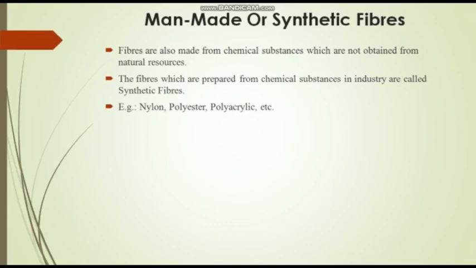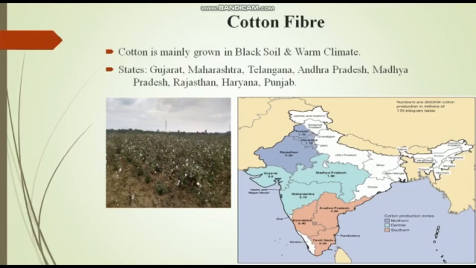Now what are synthetic fibers? These fibers are made from chemical substances which are not obtained from natural resources. So the fibers which are not made from natural resources but are made from chemicals are known as synthetic fibers, and they are made in industries. For example, nylon, polyester, polyacrylic, etc.